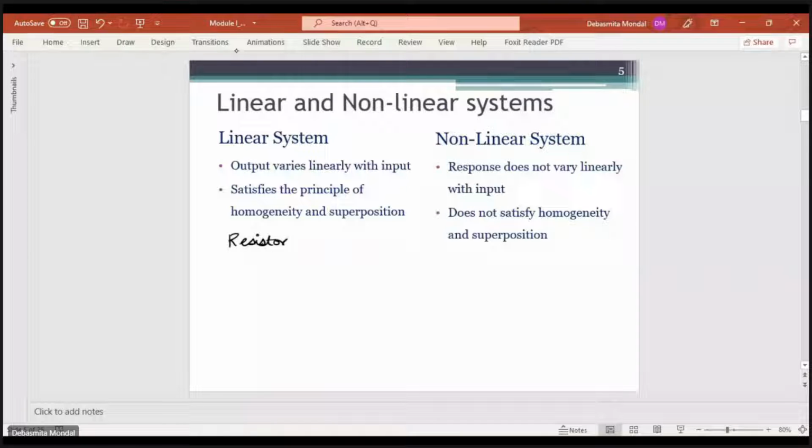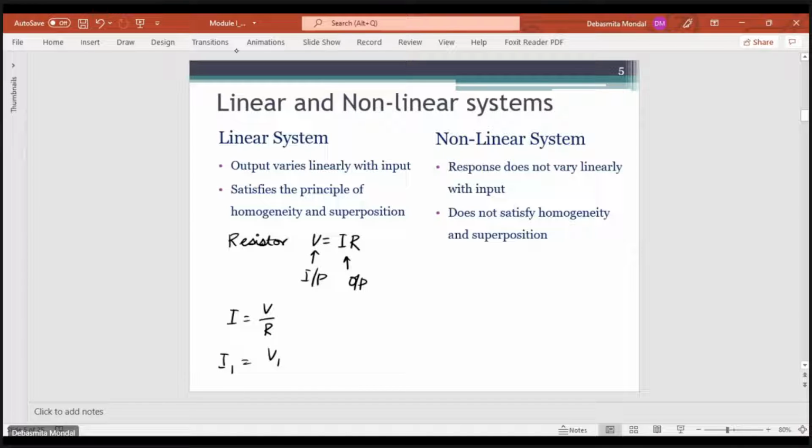Okay, so a resistor is basically a linear system because the relation of a resistor is given by V equals IR. If you give an input voltage, then the output will be current. So if V is the input, then I will be the output, and you can write I equals V by R. If you apply the principle of homogeneity and superposition, you can see that this equation I equals V by R satisfies the principle of homogeneity as well as superposition.